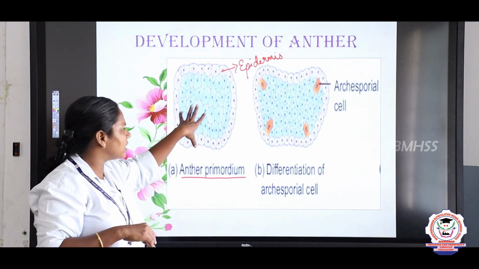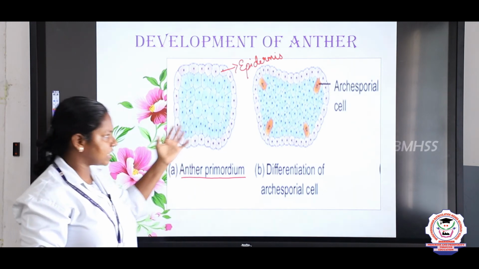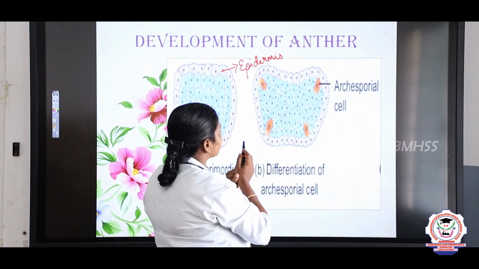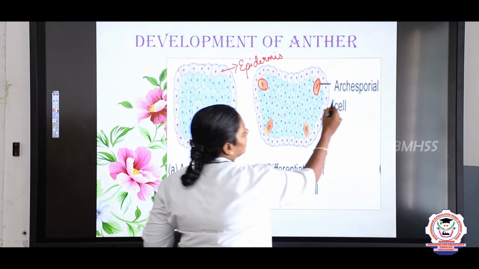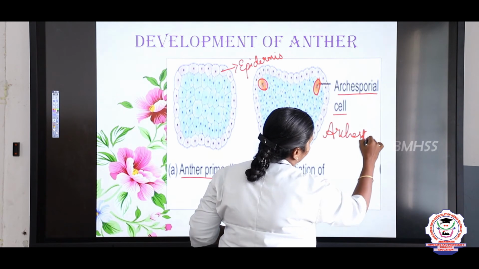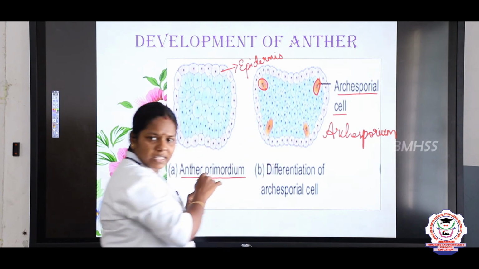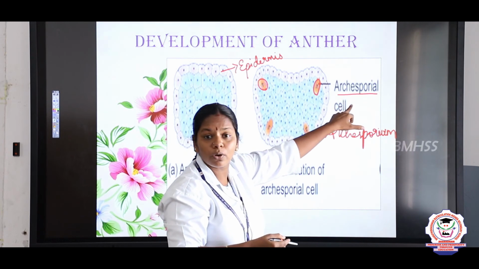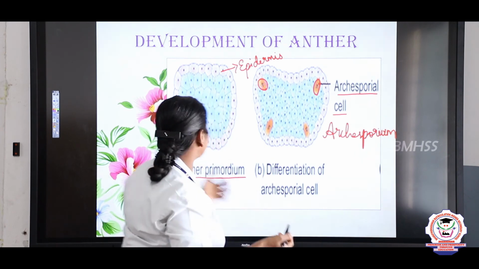So, this is how the primordium, that is the anther, will be in this stage first, and later it forms a 4-lobed like structure, right, and it forms an archesporial cell. This is a mother cell, archesporial cell, archesporium. First, it is a single layer of cells. Later, it undergoes some division and forms the archesporial cell. And later, what happens? It divides. It undergoes many divisions.